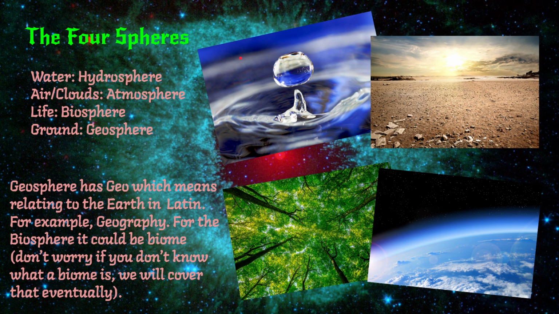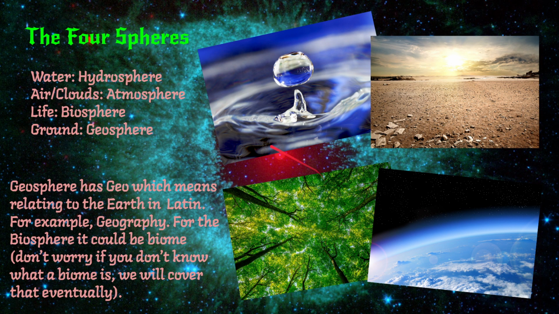So the four spheres. There's the hydrosphere, which mainly contains water, because hydro means water. So basically all the water on the earth, even ice. The atmosphere is the air, everything you breathe.